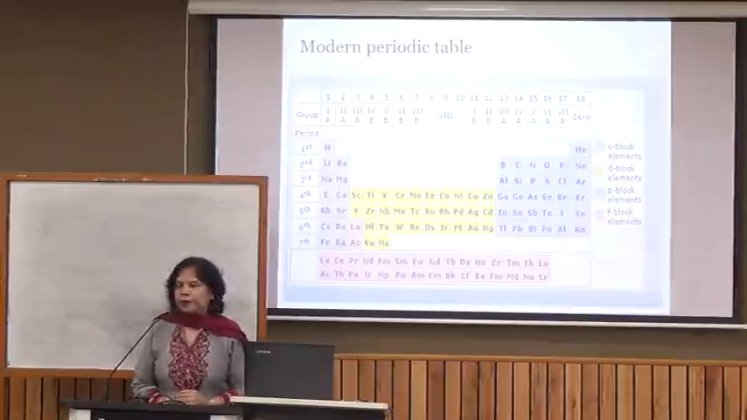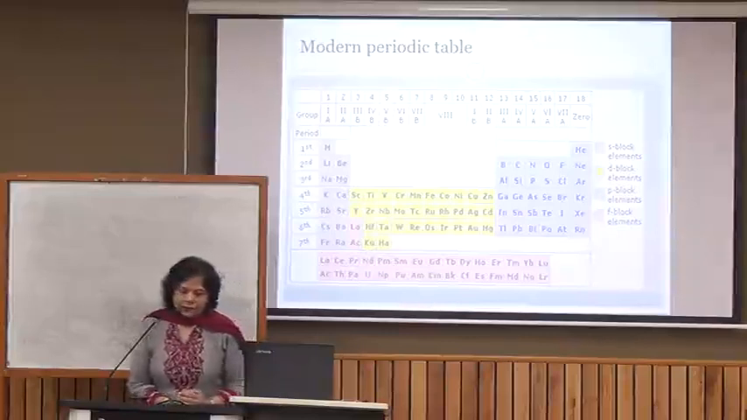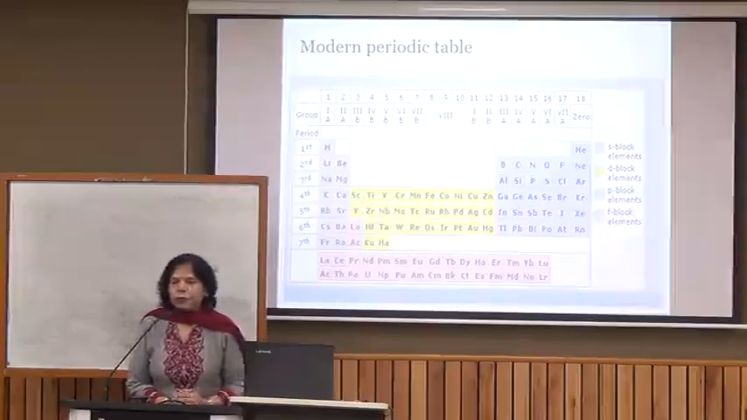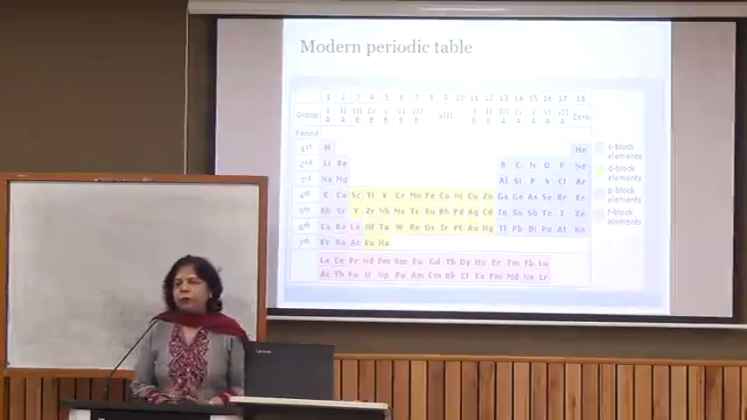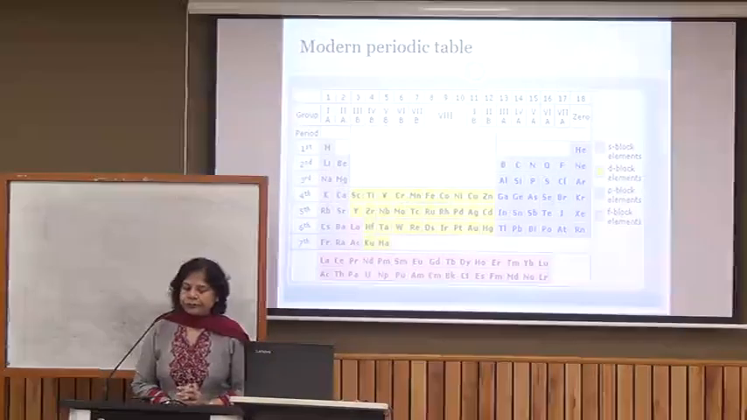Then the bottom row is of the actinoids, and they have properties similar to actinium, which is in the 7th period, again in the 3rd group. So these are called actinoids. This way all the known elements were placed in a table. The elements having similar chemical properties were placed in the same group, and those having dissimilar properties were in different groups.